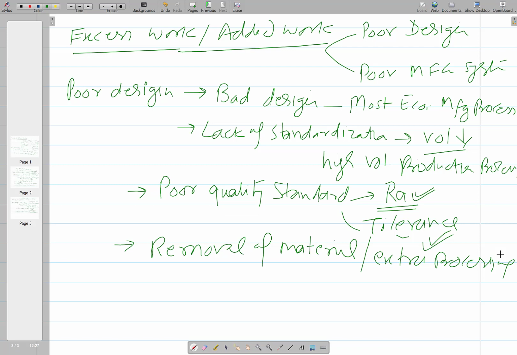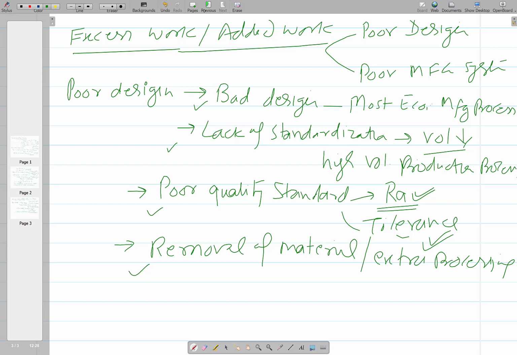These things will require that more and more work is done to complete the job due to a variety of factors like bad design or lack of standardization or poor quality standards, or poor design leading to extra processing in the form of extra removal of material or use of additional steps.